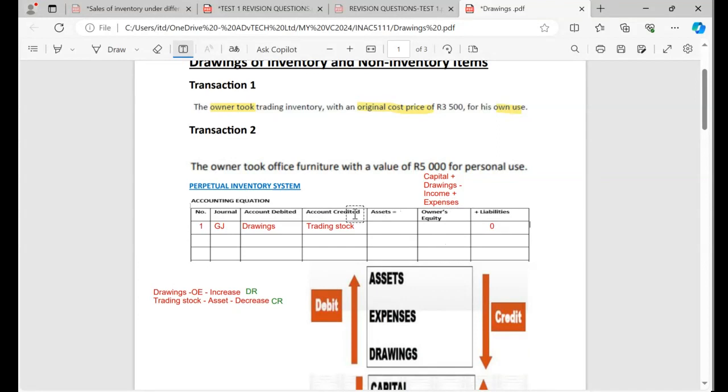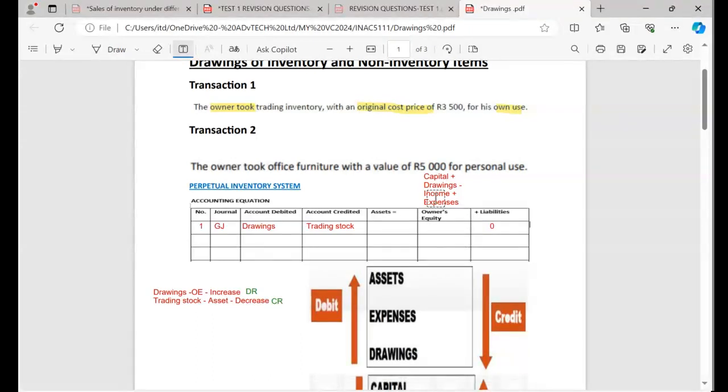But now I must go and check. Remember, I need to check whether it must affect assets, owner's equity, or liability. So remember, I see here owner's equity. Obviously, it will affect owner's equity. I know drawings will always affect what? Owner's equity. So I know I'm going to record under owner's equity. Here I've got asset. Asset is going to affect assets. So I don't have what? Liability here. That's why I put 0. So that will always help you.